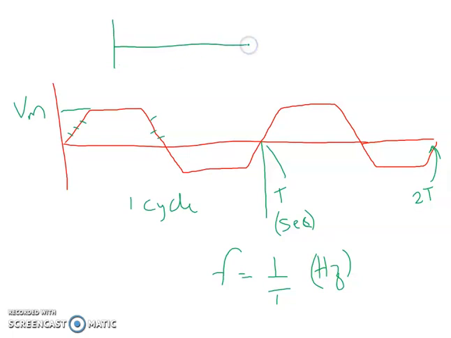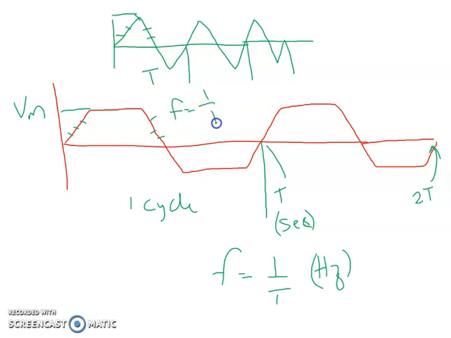Similarly, this is again an alternating quantity which is repeating at regular intervals of time. So this is one cycle, this is the second cycle, this is the third cycle, like that it is repeating. Even though I have drawn it a little smaller, it's the same waveform which is repeating at regular intervals of time. So this is your peak value. These are the instantaneous values. This is the time period, and the frequency is nothing but 1 by T.